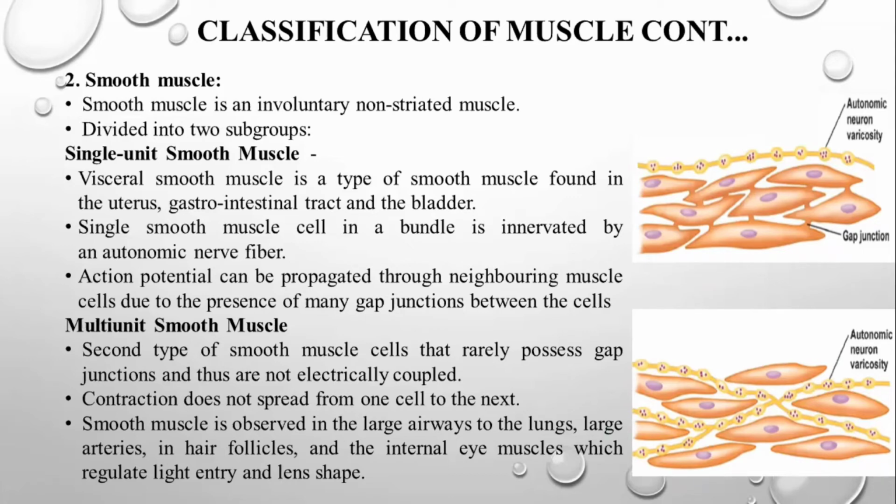This smooth muscle is observed in the larger airways to the lungs, larger arteries, hair follicles, and the internal eye muscle, usually called the papillary muscle, which regulates the entry of light as well as the shape of your lens, which is very important. The papillary muscle is a type of multi-unit smooth muscle.